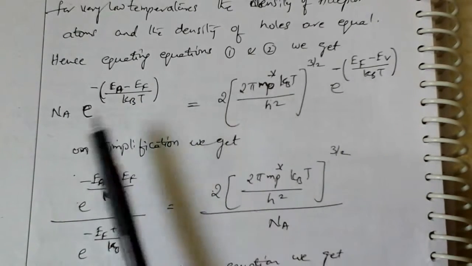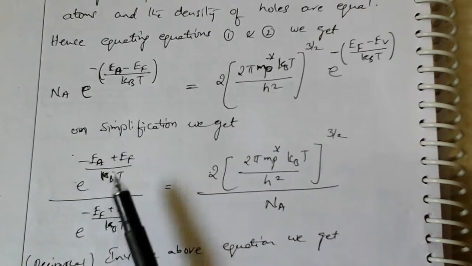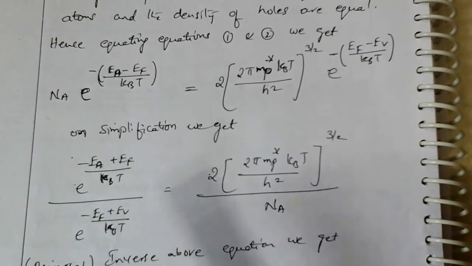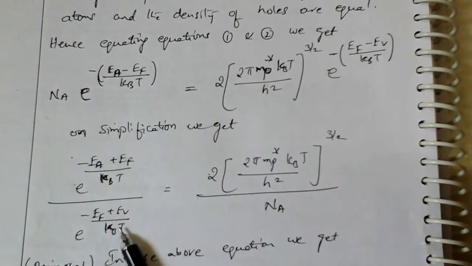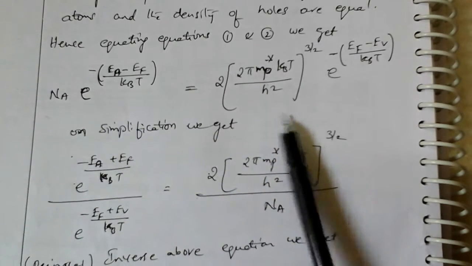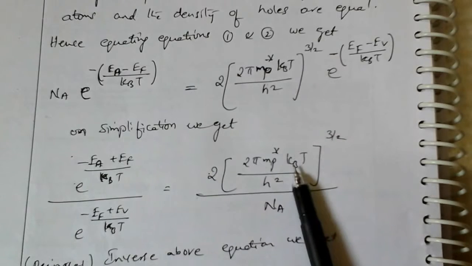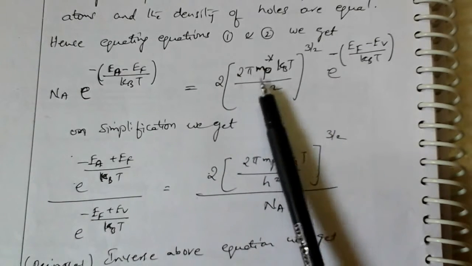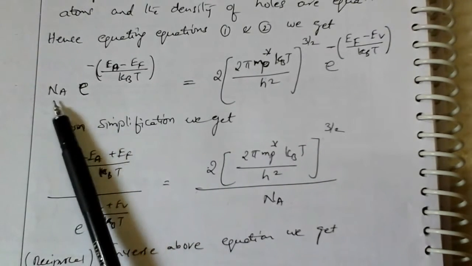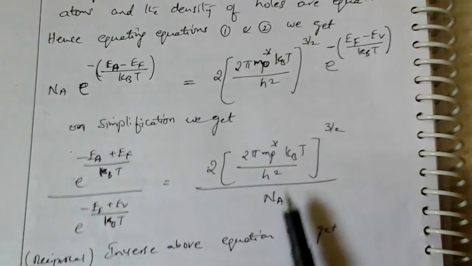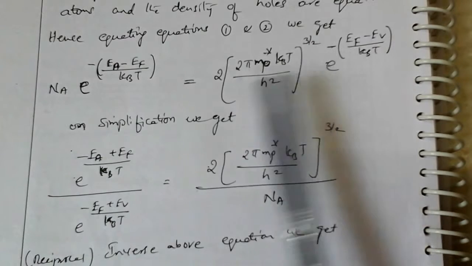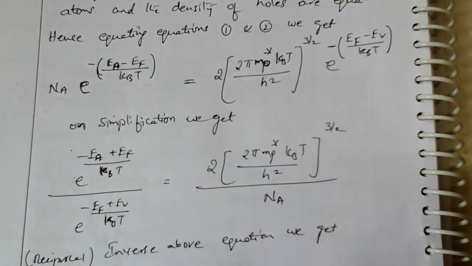Then cross multiplication: the Na value goes to this side, and the term 2 into (2 pi mp star kBT by h square) whole power 3 by 2 is written as it is. The Ea I am sending to this side, so it becomes like this.